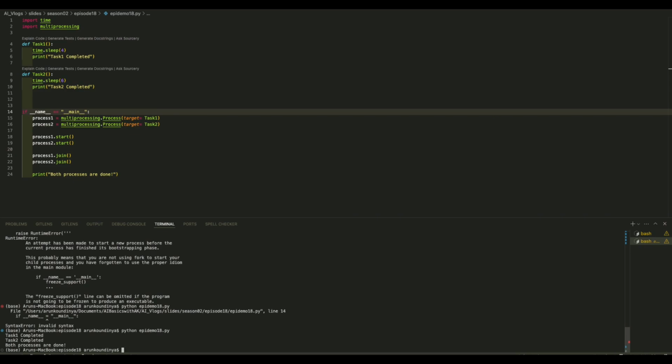But here we are unable to differentiate why we need to use multiprocessing versus multithreading, because we have used the same example. I'm trying to demonstrate the syntax. We create threads, thread.start and thread.join. Similarly, we create processes, then we start the process and join the process.